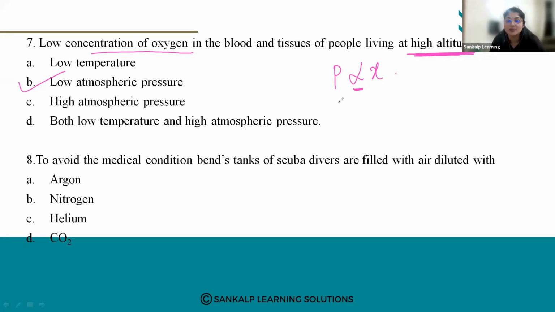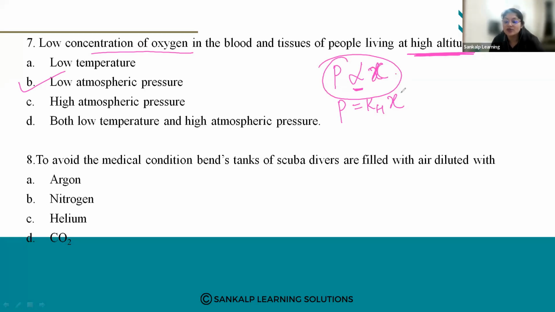When we remove this proportionality sign, we introduce a constant, that is Henry's constant, KH, times chi, the mole fraction. So the solubility of oxygen in blood is very less because of low atmospheric pressure. As you know, partial vapor pressure is directly proportional to your mole fraction.